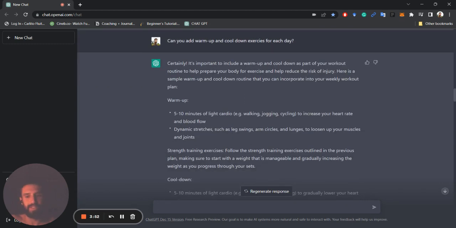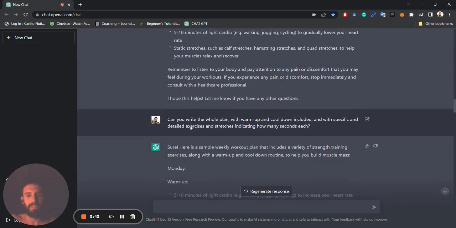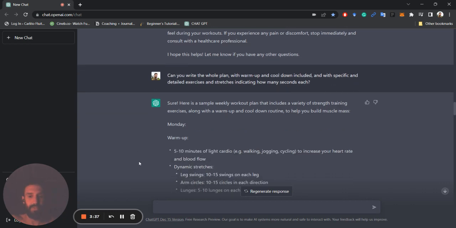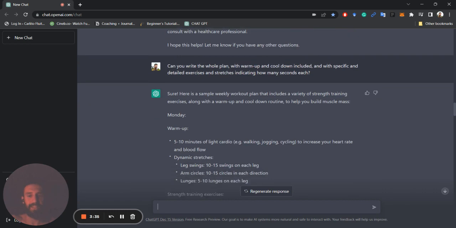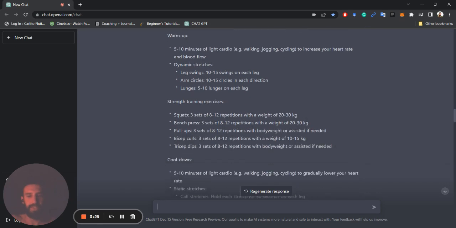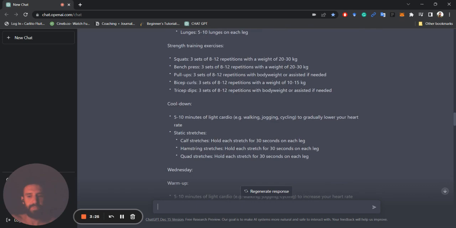And since it's general at the beginning, it gives 5 to 10 minutes of light cardio, increase heart rate, dynamic stretches, strength training exercises. And then I ask, can you write the whole plan with a warm up and a cool down? So then I just need to copy and paste detailed exercises and stretches indicating how many per second, leg swings, arm circles, 10, 15 per direction, and this goes on and on with the cool down, light cardio, and static stretches.